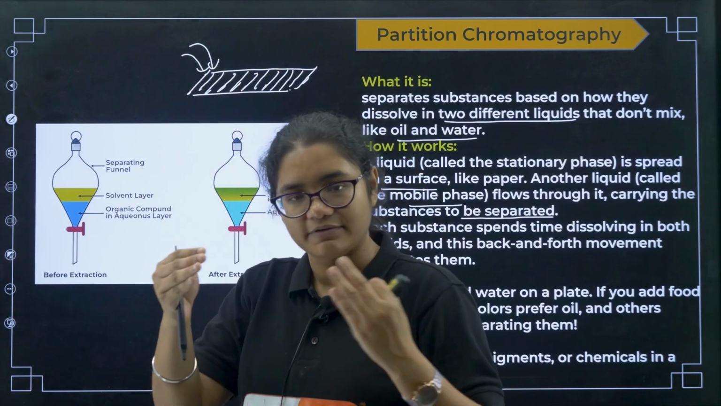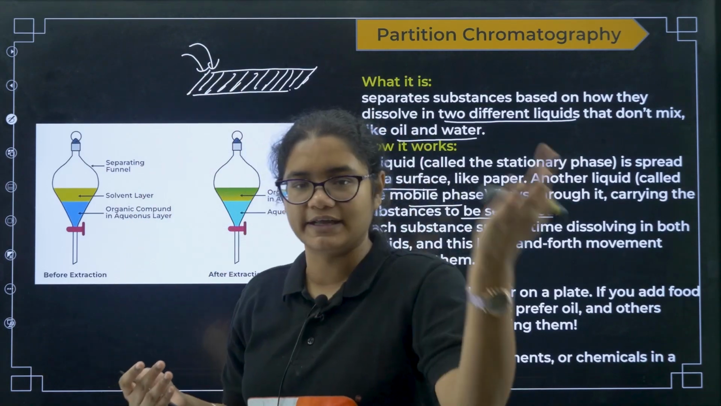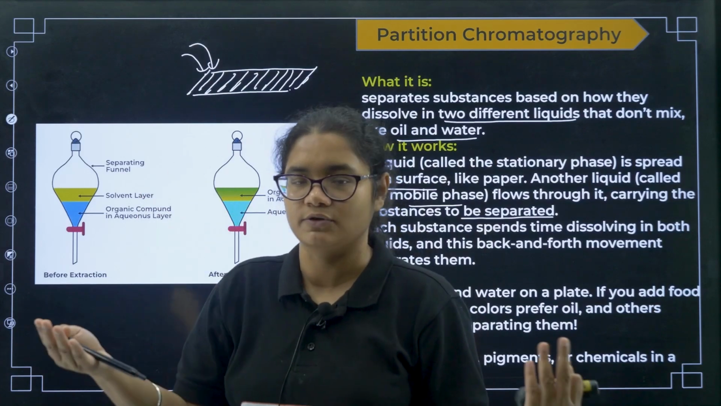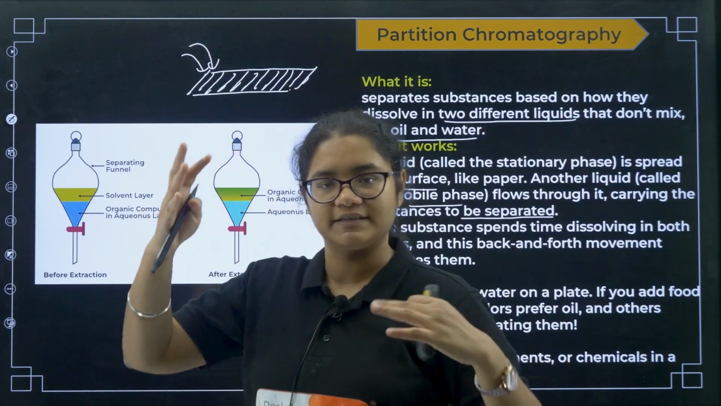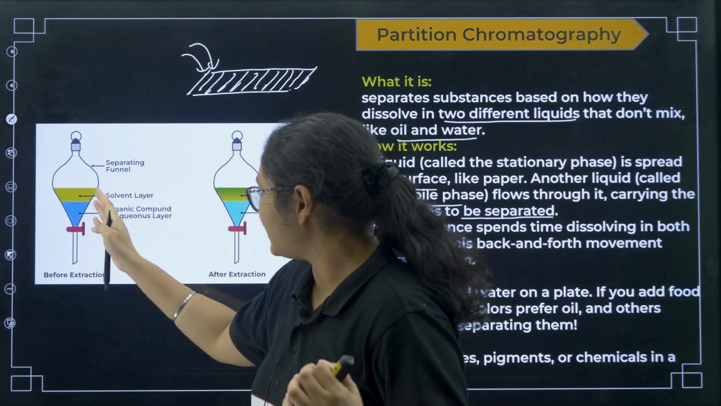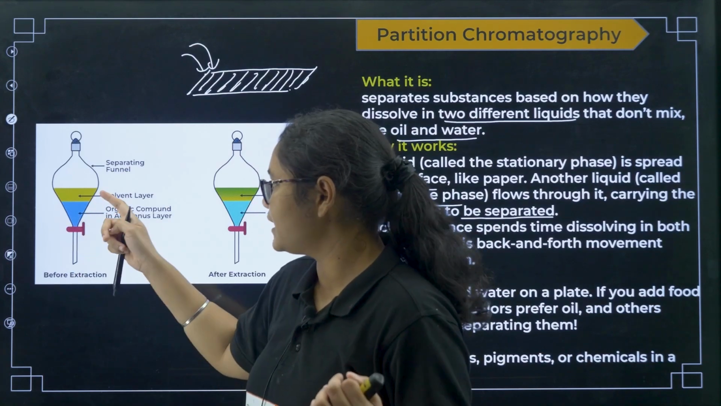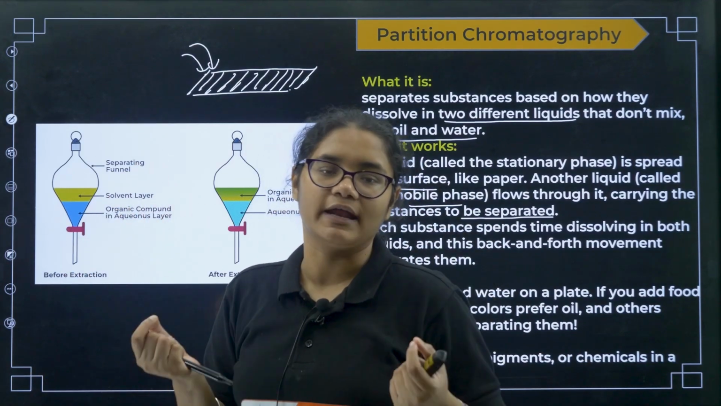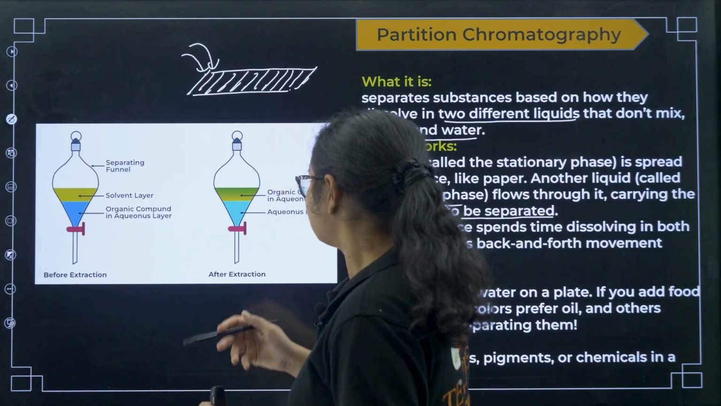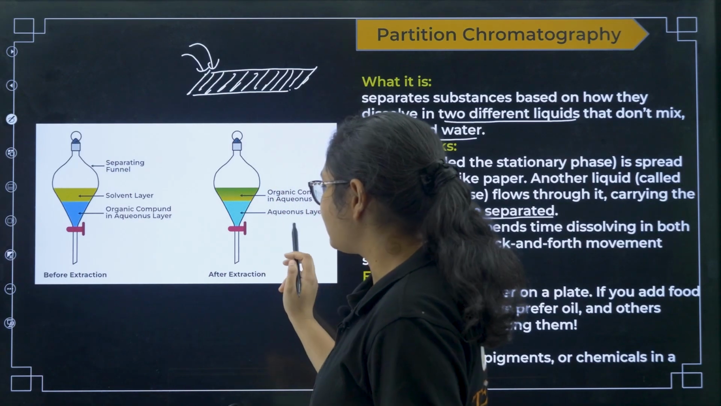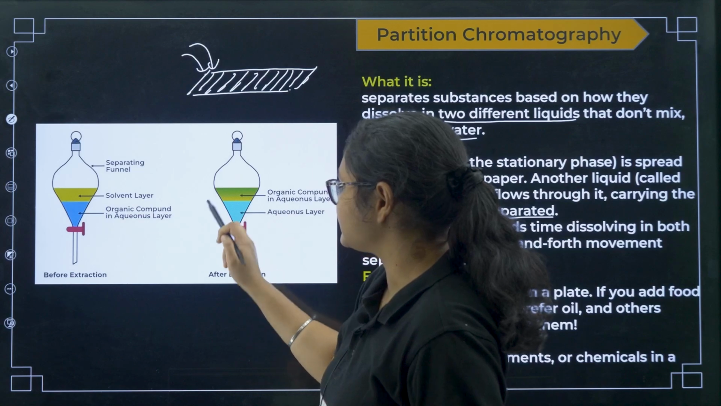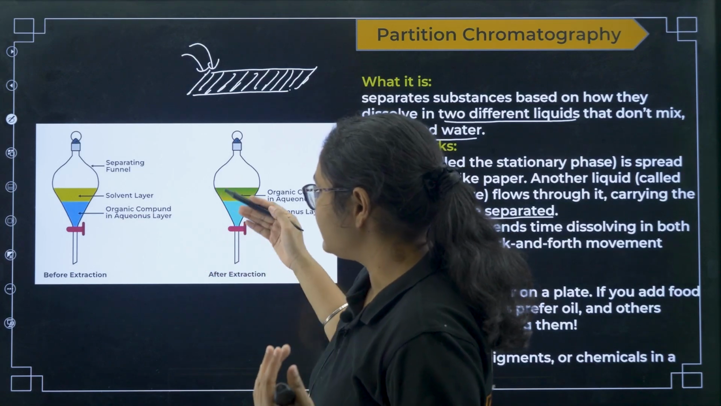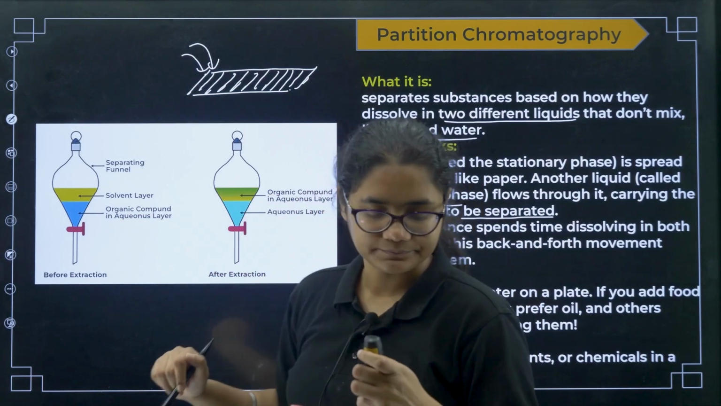So that sample will have different components. Some components will get dissolved in oil, some components will dissolve in water. Now oil and water are separate, right? Now you open and collect the organic or the aqueous layer, and you collect the organic layer separately, and then you evaporate it and you will get the components back, right? So organic compound in aqueous layer is present here and the compound is given here. So that is how it will separate, okay?